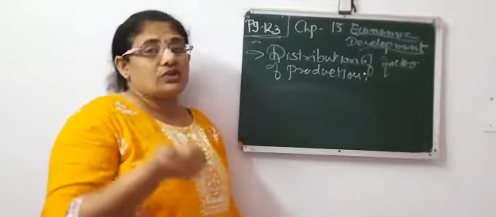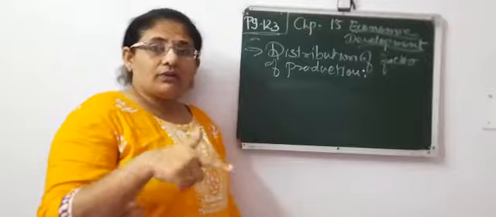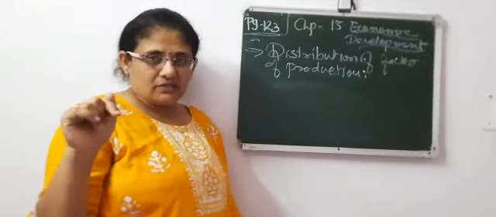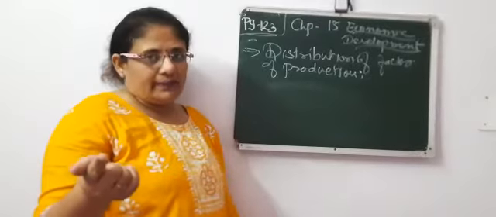Then the third is social system. What is social system, what are the objectives of social system, then advantages and disadvantages. Same with mixed economy, right?